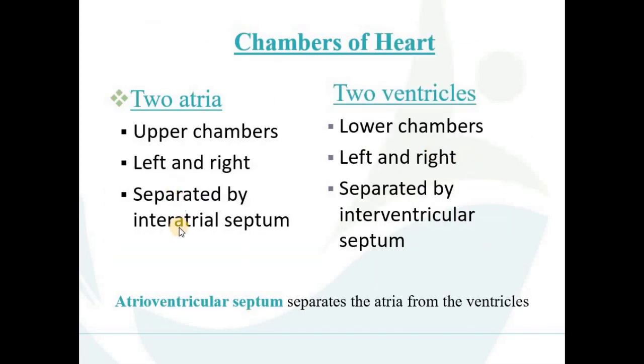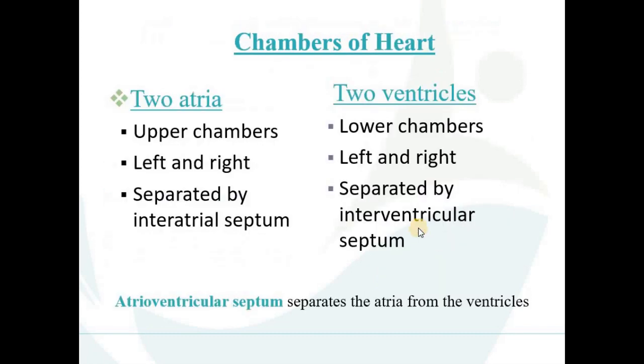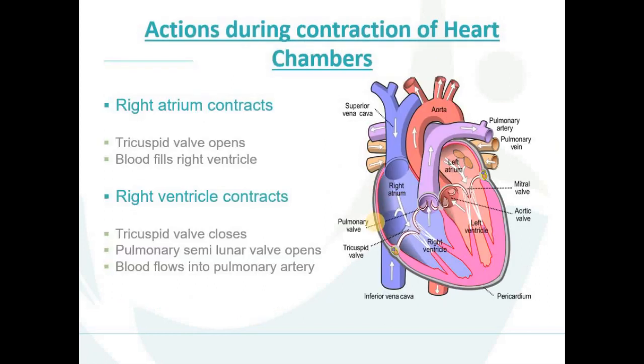Now we discuss the ventricles. The lower chambers are known as the ventricles, left and right. The right ventricle and left ventricle are divided by a septum known as the interventricular septum. There is one more septum present, known as the atrioventricular septum. What is the function of this atrioventricular septum? This septum separates the atria from the ventricles. So here one septum separates the upper atria from the lower ventricles, known as the atrioventricular septum.